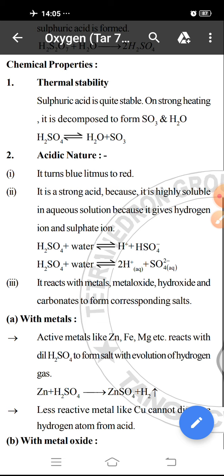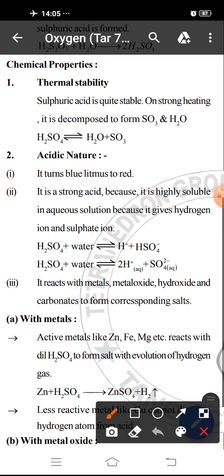In the previous video, I discussed the manufacture of sulfuric acid by contact process. And in today's video, I will discuss its chemical properties, that means the chemical properties of sulfuric acid. Let us discuss what are the chemical properties of sulfuric acid.